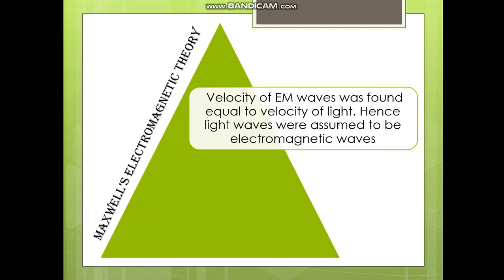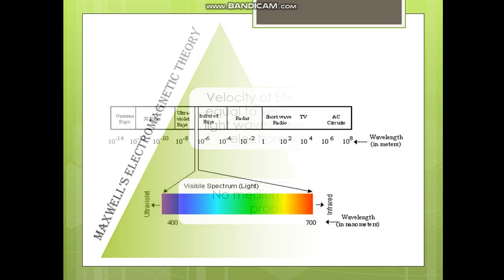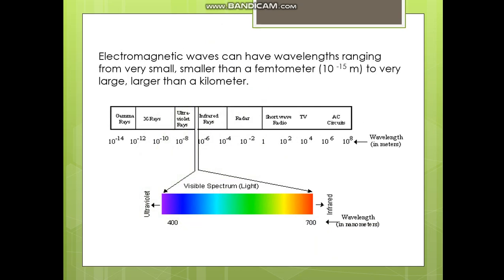Now let us see the electromagnetic theory, by Maxwell. Velocity of electromagnetic waves was found equal to the velocity of light. Hence, light waves were assumed to be electromagnetic waves. No medium is required for propagation. Electromagnetic waves can have wavelengths ranging from very small, smaller than a femtometer, 10^-15 meters, to very large, larger than a kilometer.